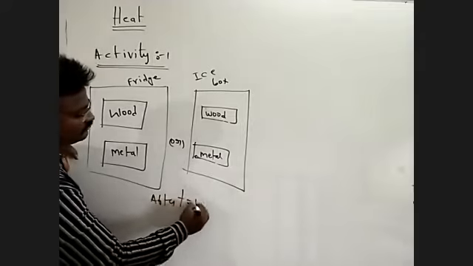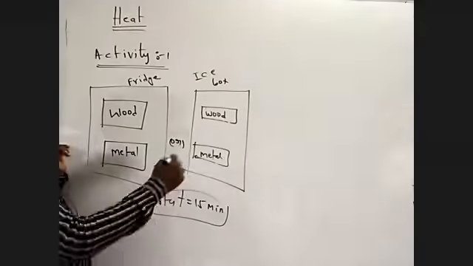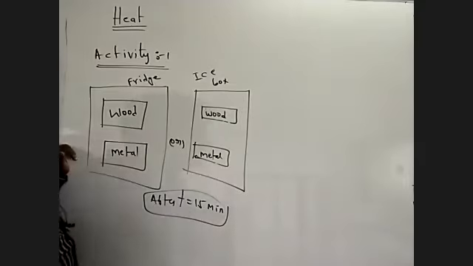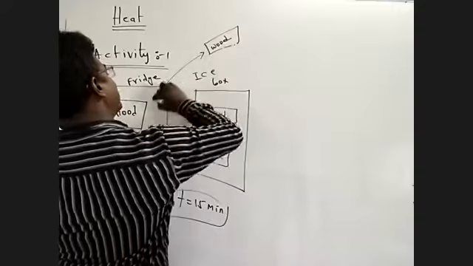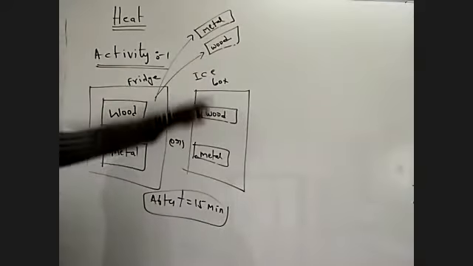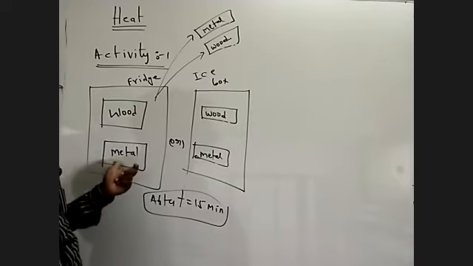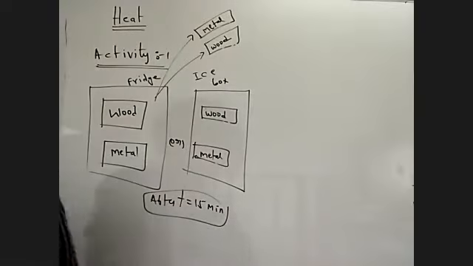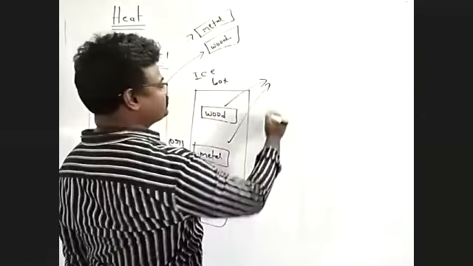After 15 minutes, both the piece of wood and the piece of metal are taken out of the fridge, or out of the ice box.